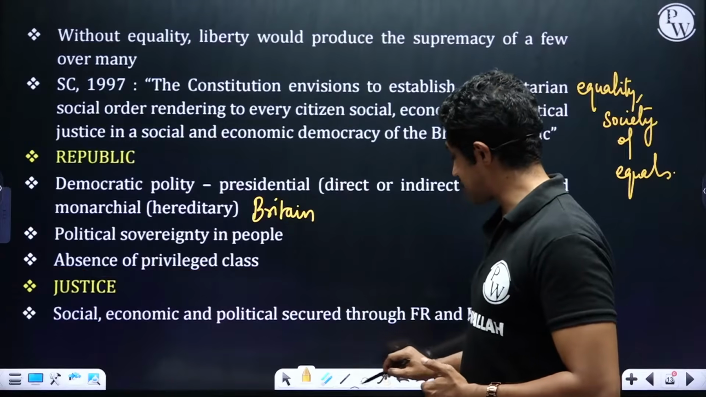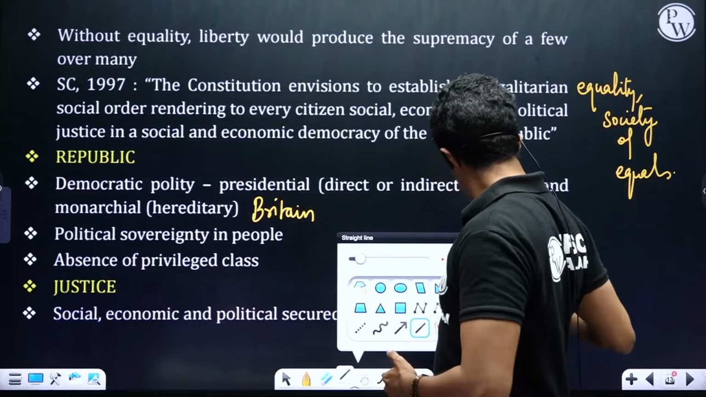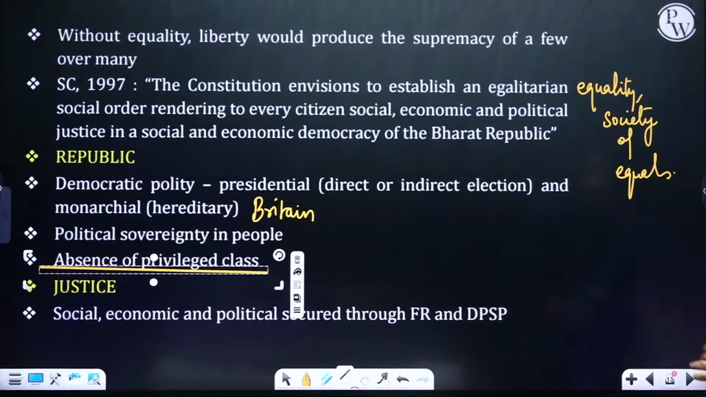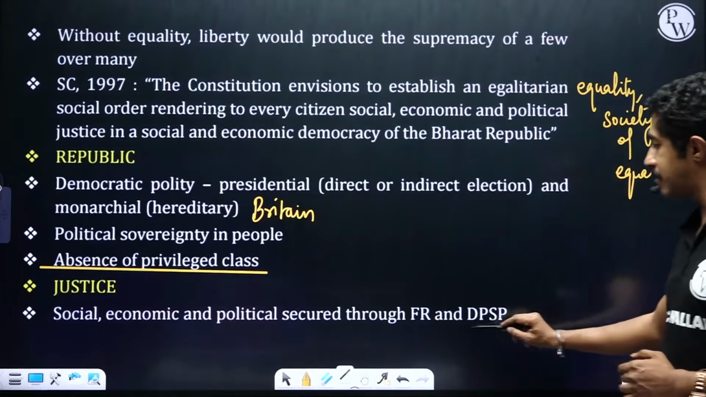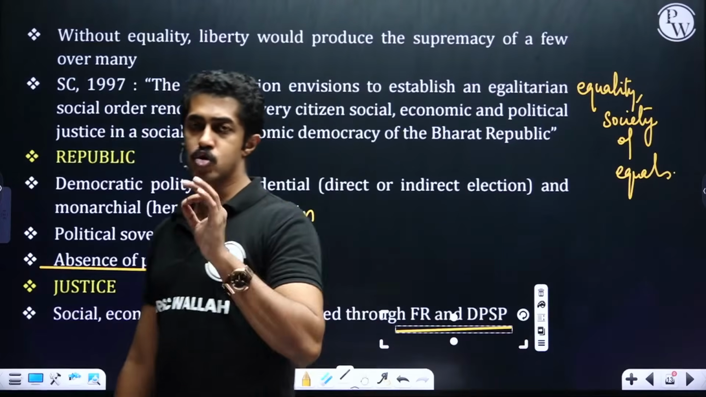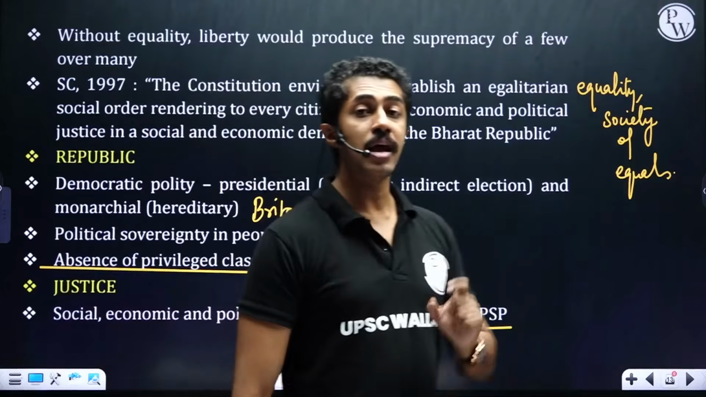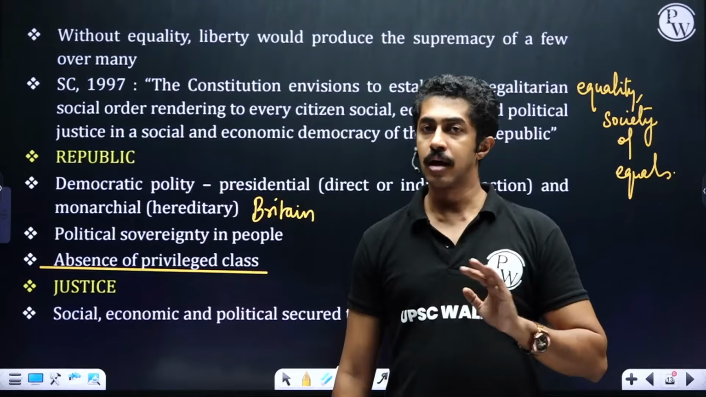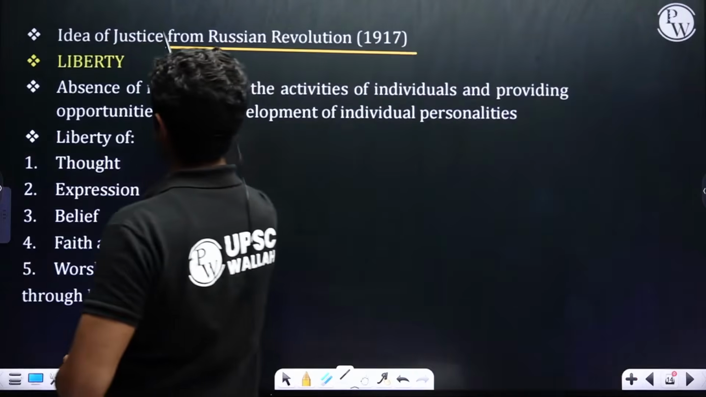Then you have justice. Absence of privileged class. Then you have justice. Social, economic and political, secured through fundamental rights and DPSP. Social, economic, political justice that is secured through the fundamental rights and directive principles of state policy. Clear, people? Moving on. Idea of justice have been borrowed from the Russian Revolution.